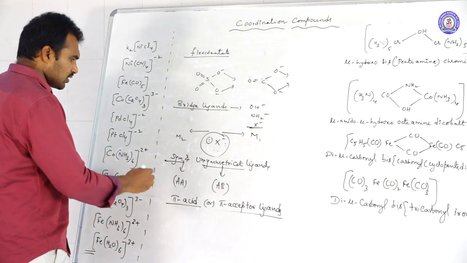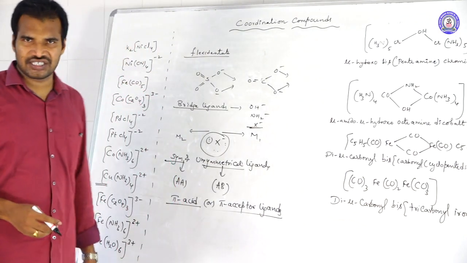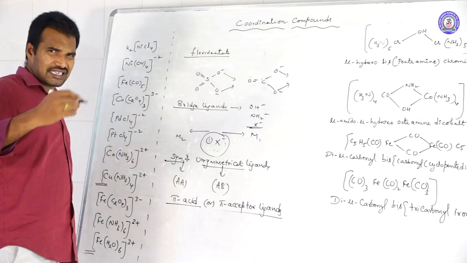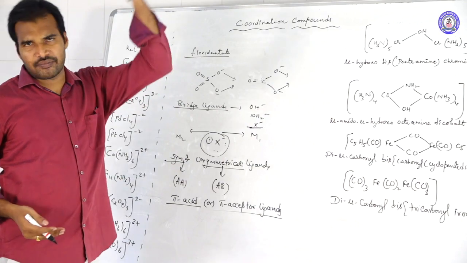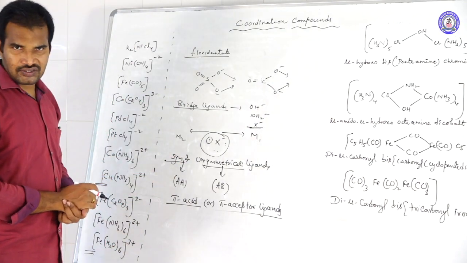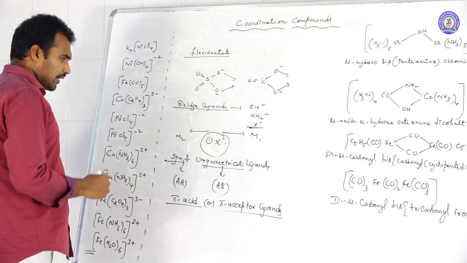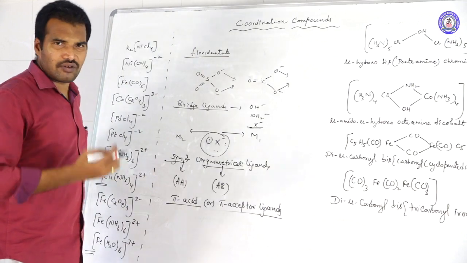Remember this: these ligands we also call synergic ligands. What are synergic ligands? We will discuss in metal carbonyls. Just remember pi acid, pi acceptor ligand. It is nothing but a synergic bond.